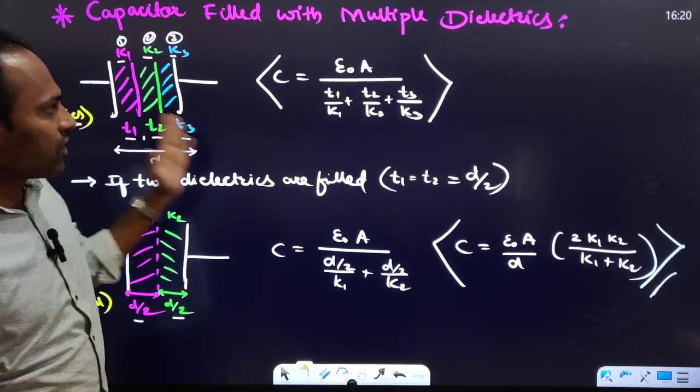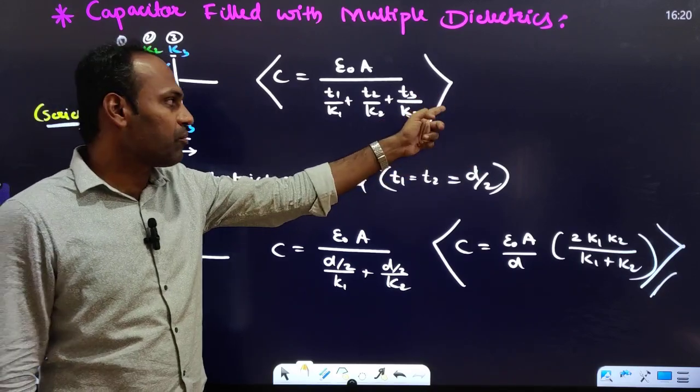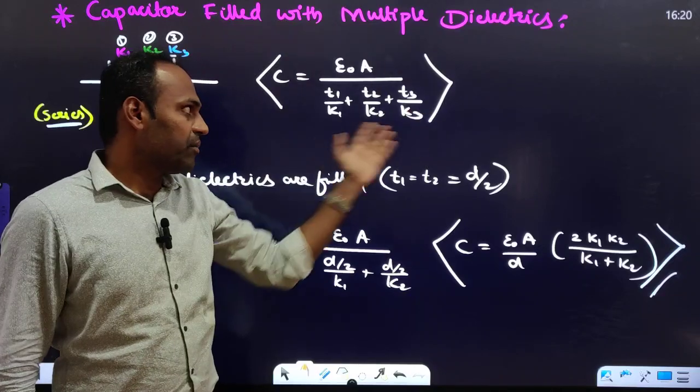If there are 4, then you have to add one more term here, plus T4 by K4. If there are 5, add one more quantity, plus T5 by K5. Like this, we have to go on solving it. So this is the fundamental basic formula.